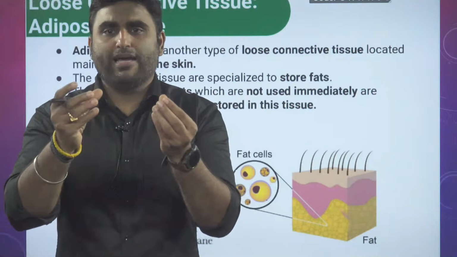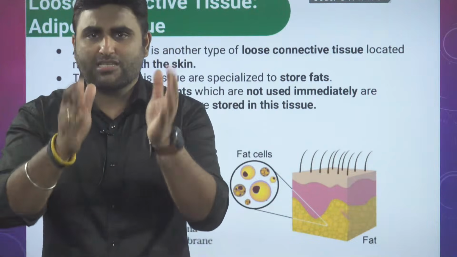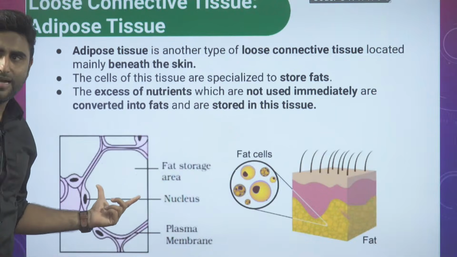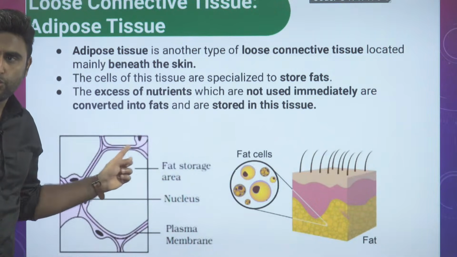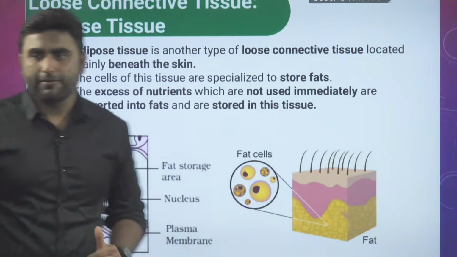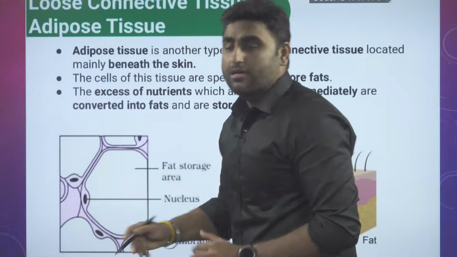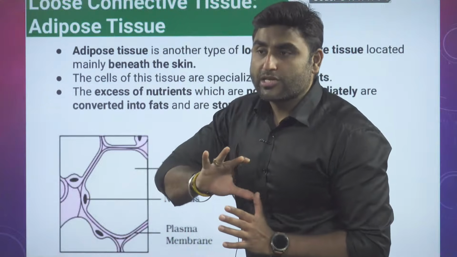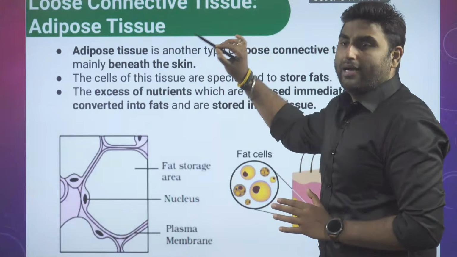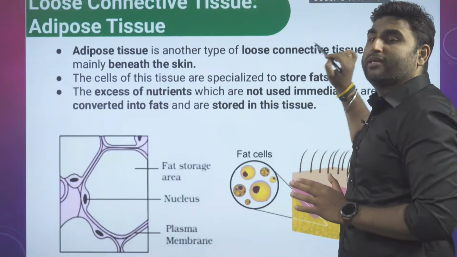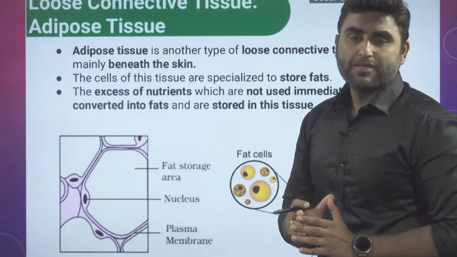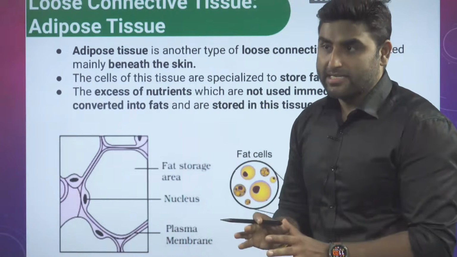If you remove the other structures from the areolar and just keep filling it with adipocyte cells, due to the large fat storage, the nucleus goes to an eccentric position. The fat is pushing the nucleus eccentric. So then you get adipose tissue. Adipose tissue is also a type of loose connective tissue. In fact, it is a specialized loose connective tissue meant for storage of fats.